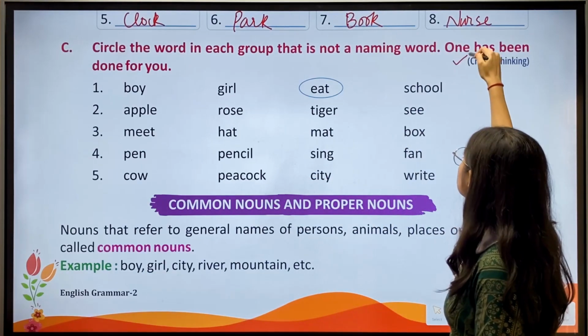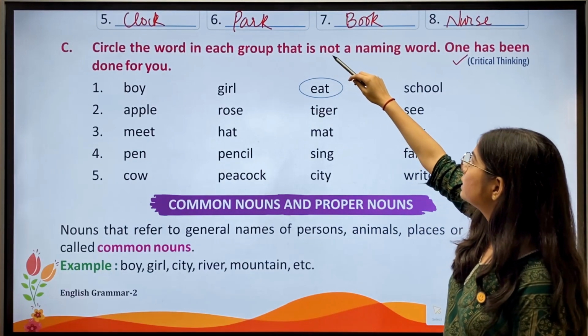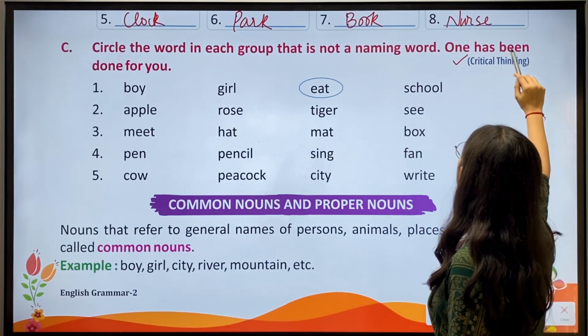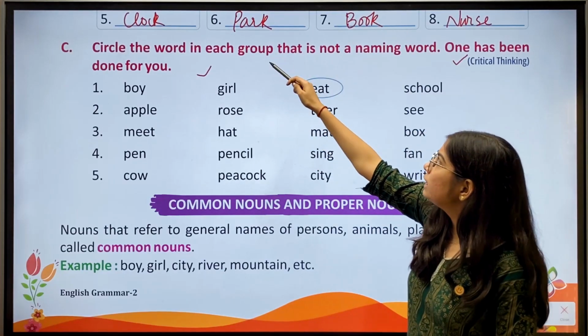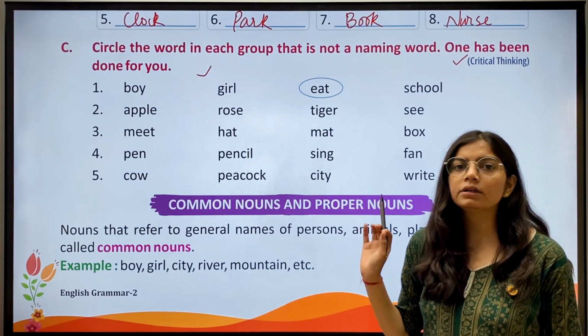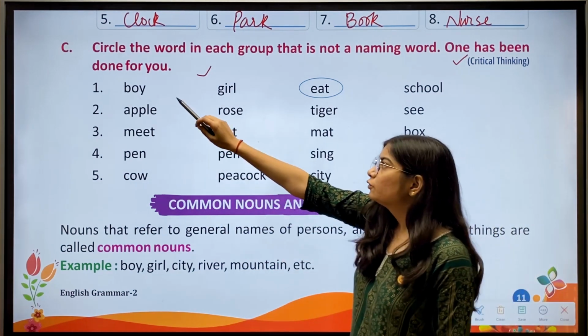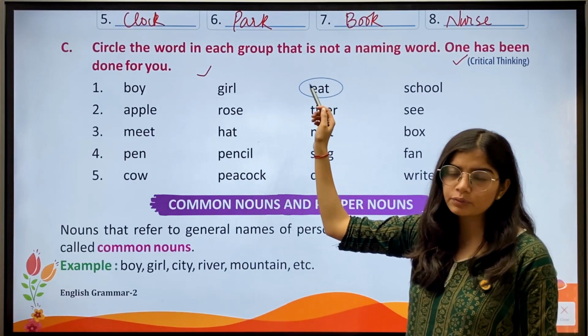Then we have critical thinking. C, circle the word in each group that is not a naming word. One has been done for you. So in each group, we have to circle the word that is not a naming word. One is already given for us. First, boy, girl, eat, school. So we have marked eat.